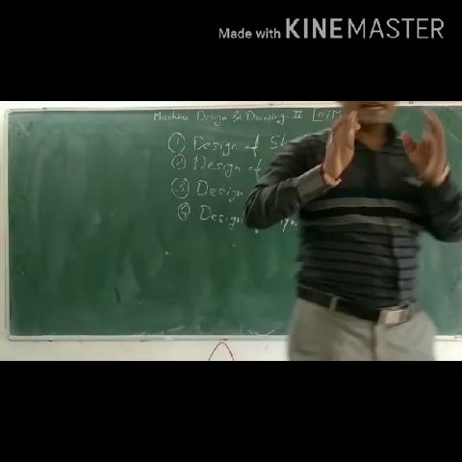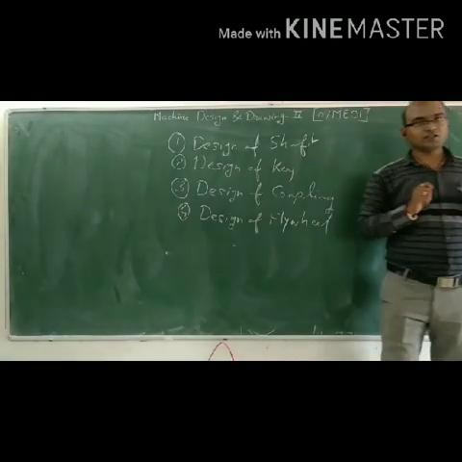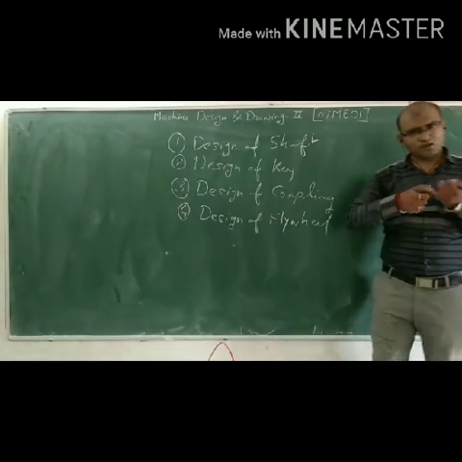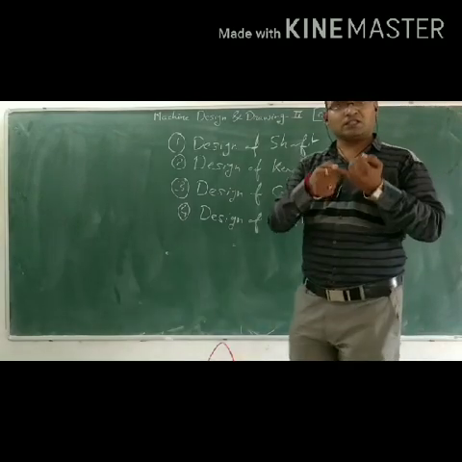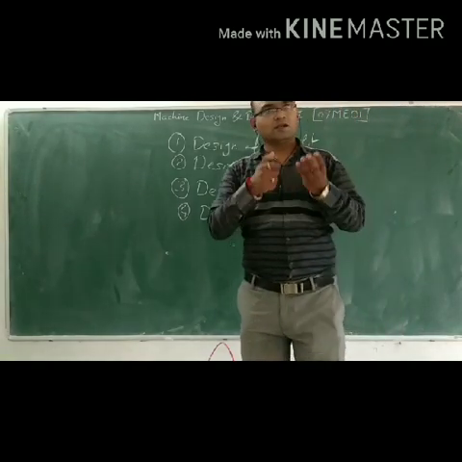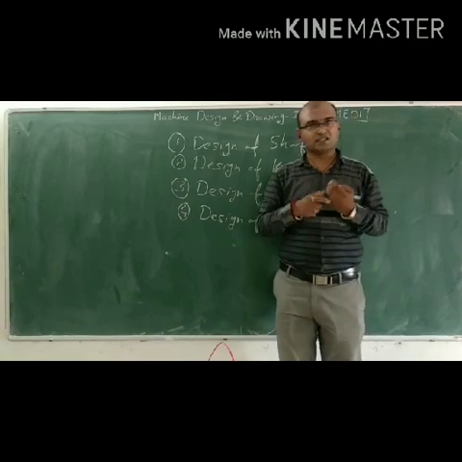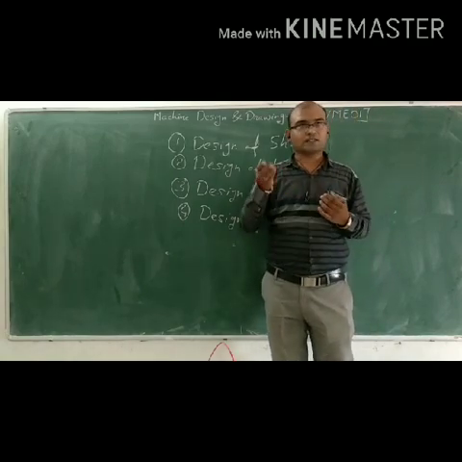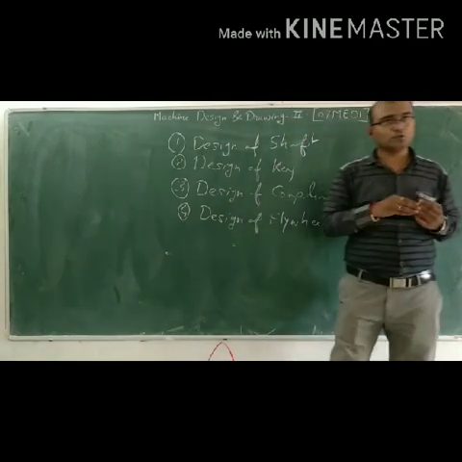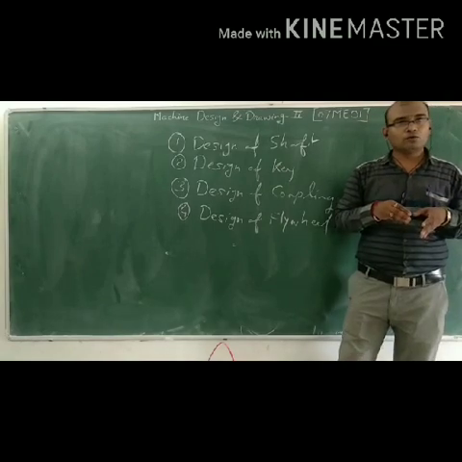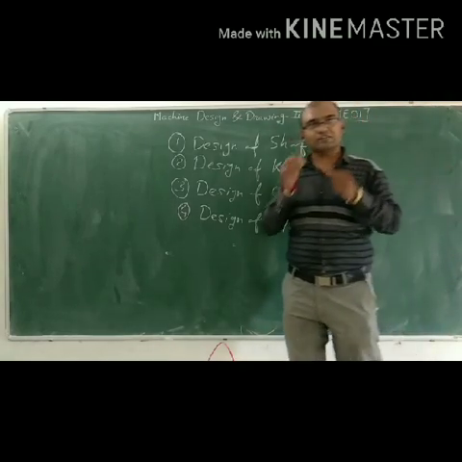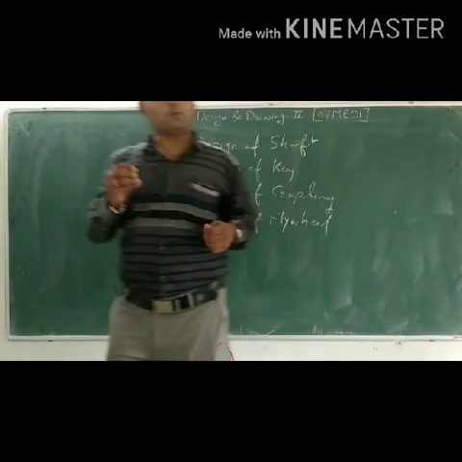Now you are in the final year of mechanical engineering. Before that, we have already seen engineering mechanics, then machine design and drawing 1, after that theory of machine 1, theory of machine 2, and now we discuss machine design and drawing 2. It's our final year.